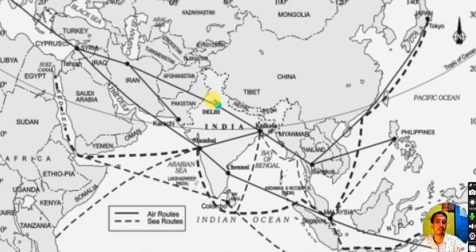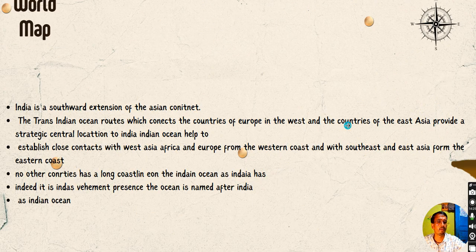You will take a flight from Delhi, reach Iran and then Iraq. So this was the Red Sea through the Suez Canal, from where ancient time trade used to take place.